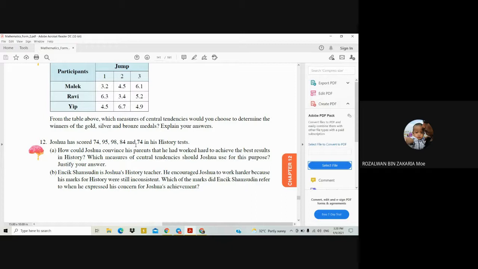So the mean score is equal to 85. So actually the grade is A.